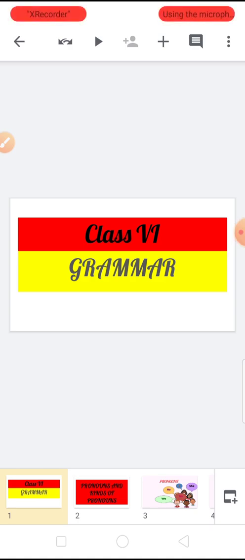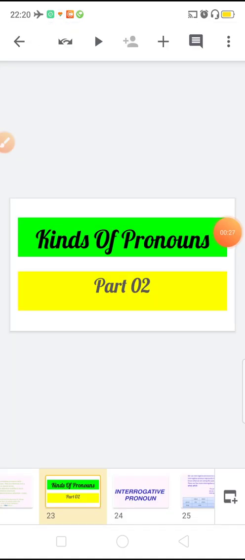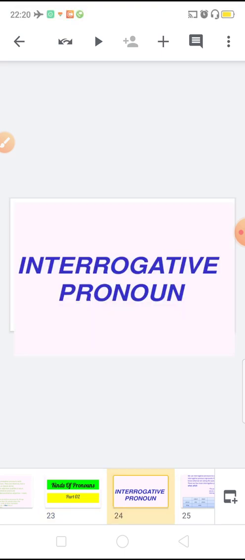So students, in our last session we had covered our topic pronoun and we were on the kinds of pronoun. So today in this session we will finish our kinds of pronouns. Today, kinds of pronouns part 2. Already we had covered 3 types. Now we will cover the rest of the 3 types. So the first, or we can say the fourth type, is interrogative pronoun.